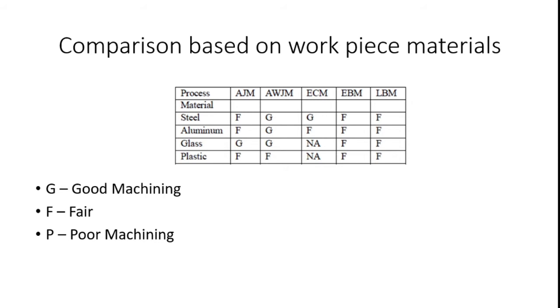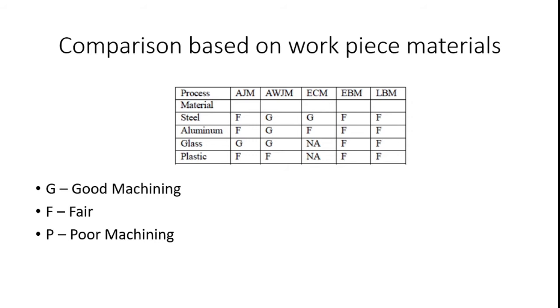If I consider aluminum, abrasive jet machining produces a fair surface finish, and abrasive water jet machining produces good machining on that material. Then ECM, EBM, and LBM, meaning electrochemical machining, electron beam machining, and laser beam machining, produce fair quality of workpiece material.